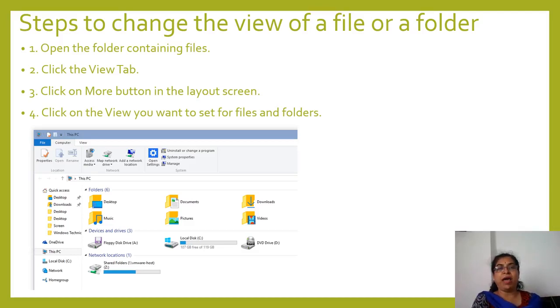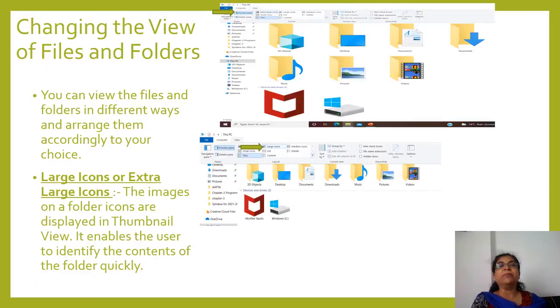Click on the View tab. See, can you see the tab here? File tab, Computer tab and View tab. Third tab is the View tab. You have to click on that View tab. Click on More button in the layout screen. Click on the view you want to set for files and folders. So here, one by one, the different options we are going to see.